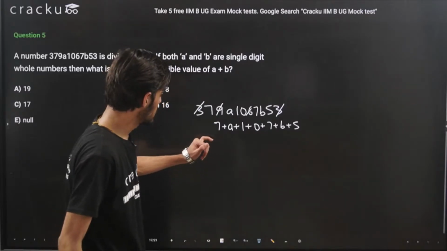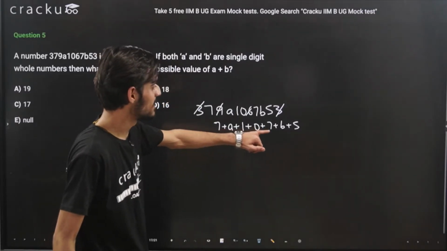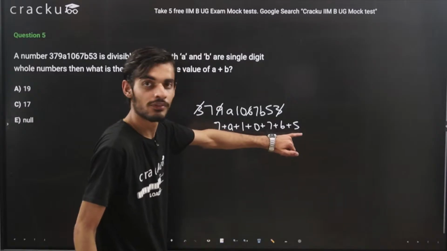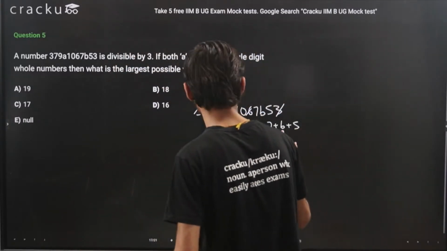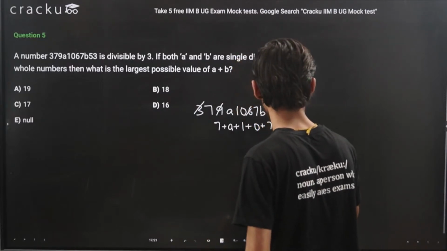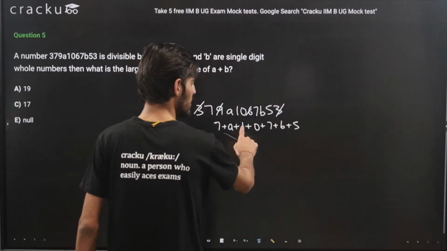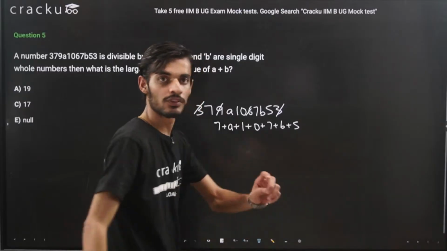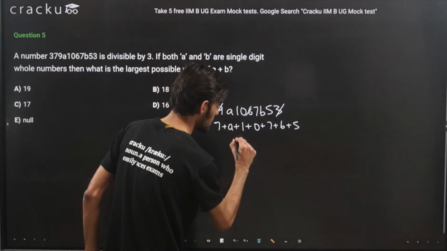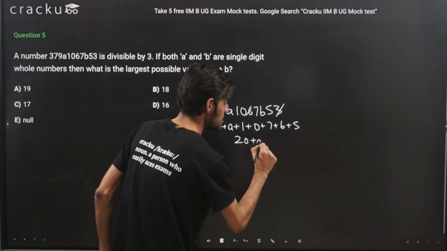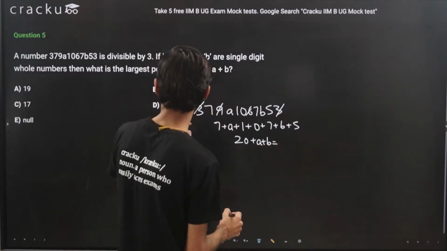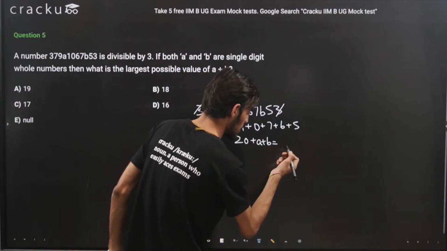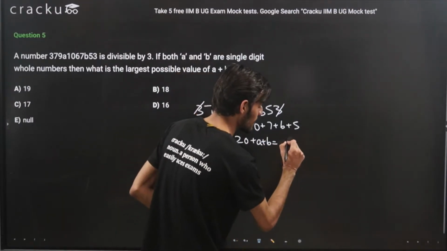So 7 plus 1 is 8, 8 plus 7 is 15, 15 plus 5 is 20. So this is 20 plus A plus B, and this should be equal to a multiple of 3.